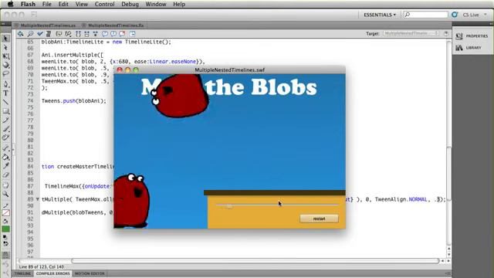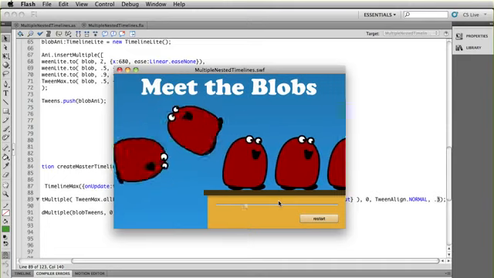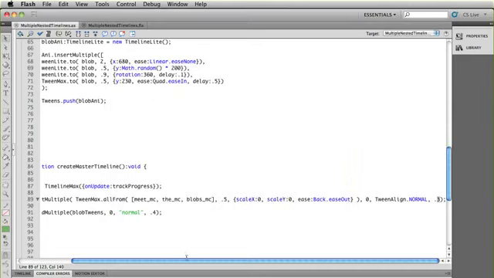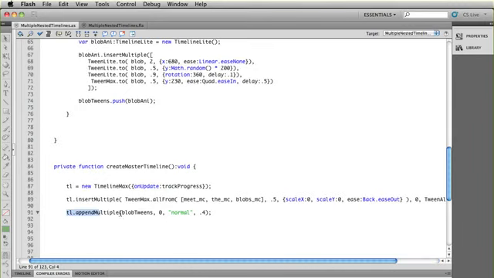So hopefully this opens up your eyes to all the potential, control, and flexibility you can have with your TimelineLites. And again, this one little line of code, this one little appendMultiple, look how neat that is. We have our array of timelines built. This is when we're putting it in. This is our alignment, and this is our stagger.